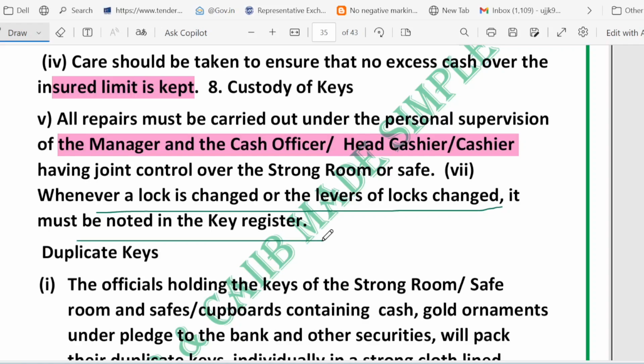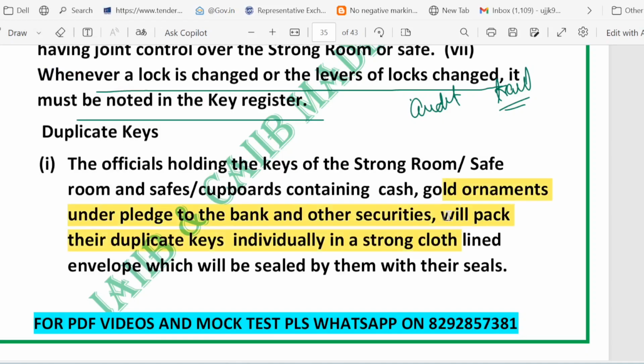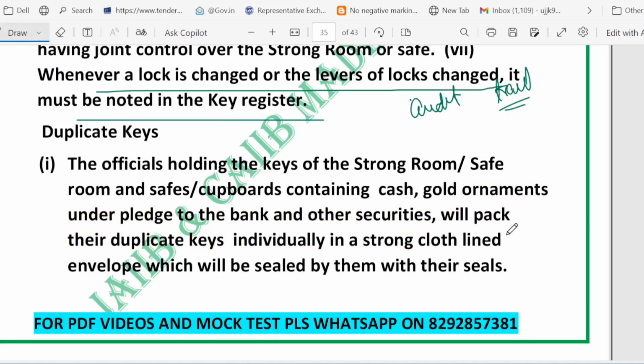So the purpose is that there should be an audit trail regarding who has changed what and when. Then, preparing the duplicate key. Very important. The officials who hold keys pack their duplicate key individually in a strong cloth lined envelope. You can see it clearly written.